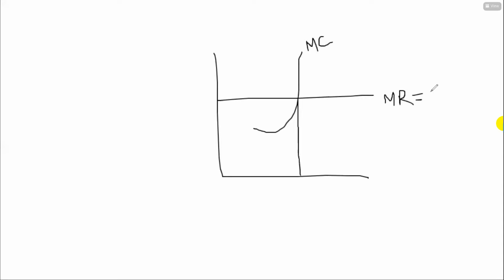I have already told you that I am going to use three diagrams in one diagram. So tell me, this is the diagram of which situation?